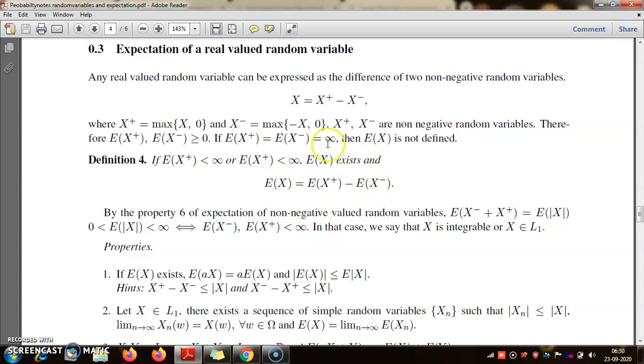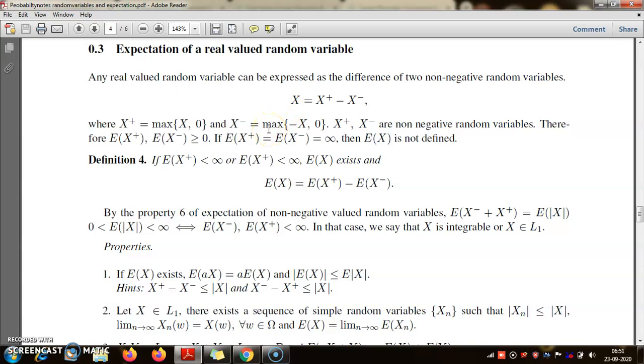Now prima facie this is all good, but there is a slight problem. You remember that for any non-negative valued random variable, expectation may or may not be finite. Now what happens if both of them are not finite? Because you are defining it as a difference, you will get an infinity minus infinity condition. Now in mathematics, infinity minus infinity is not defined, so this situation is to be avoided at all costs. If it so happens that expectation of x plus and expectation of x minus are both not finite, then for such a real valued random variable x, we say that the expectation does not exist.